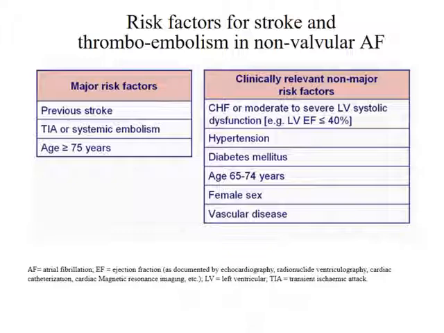We give a score to every point of this. Previous stroke and age above 75, 2 points. The others are 1 point. If the patient has 2 or more points of this risk score, he is liable to thromboembolism and indicated for anticoagulants. If the risk is just 1 point only, in some patients we advise anticoagulants also. If there are no risk factors at all, the possibility of thromboembolism is low and we may not give anticoagulants.